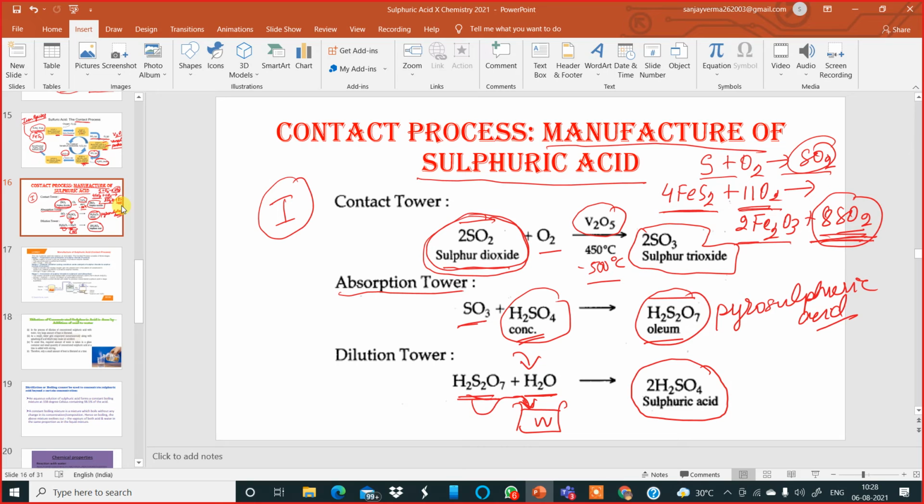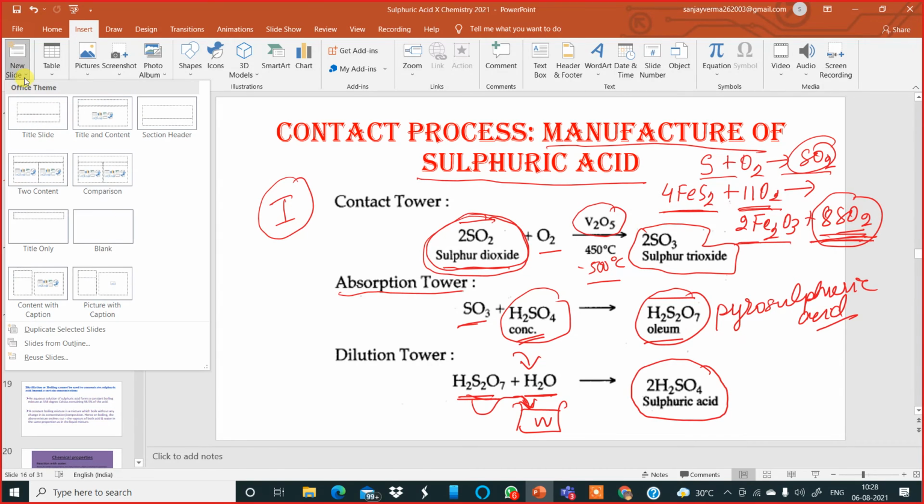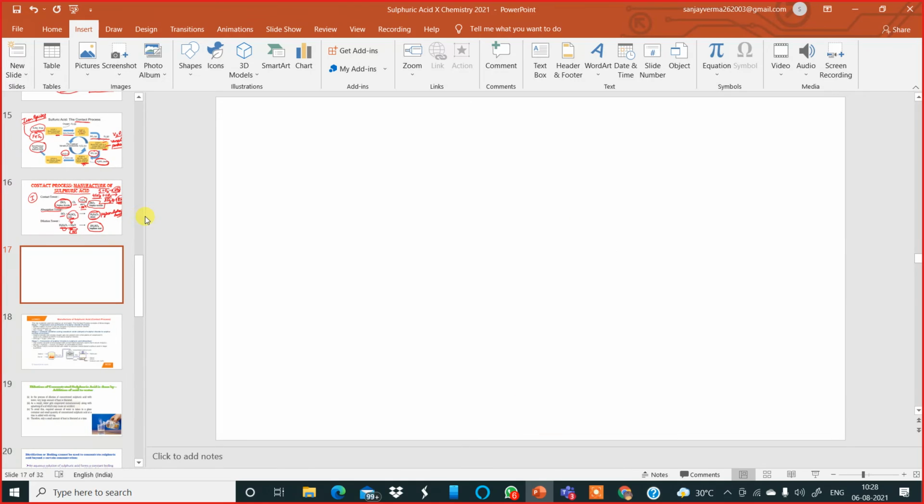Reaction is happening in what we call the contact tower. They can ask you, in the contact tower, what type of reaction is happening? It is an exothermic reaction. You must remember this. This is the answer. The type of reaction is exothermic.